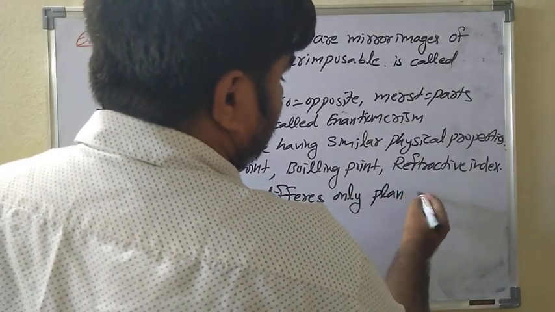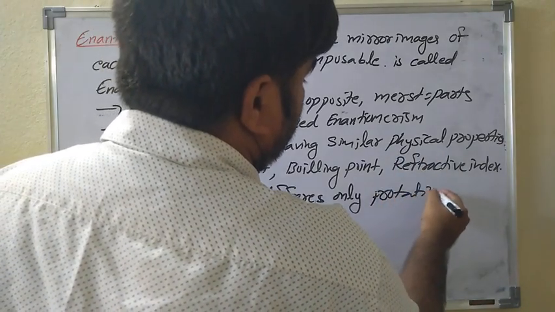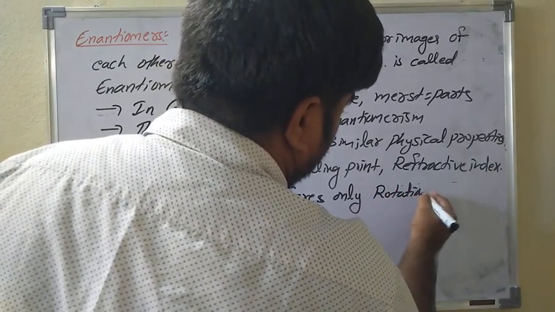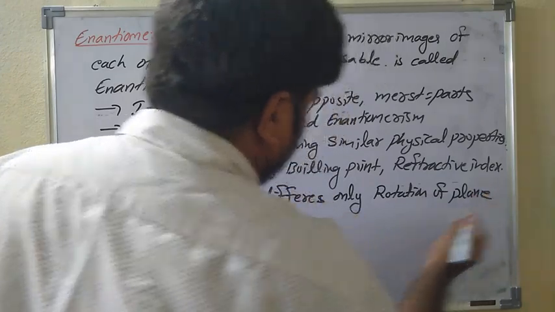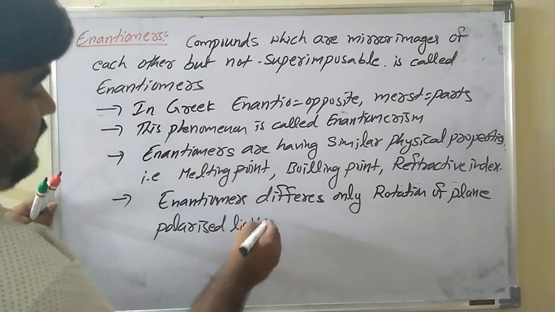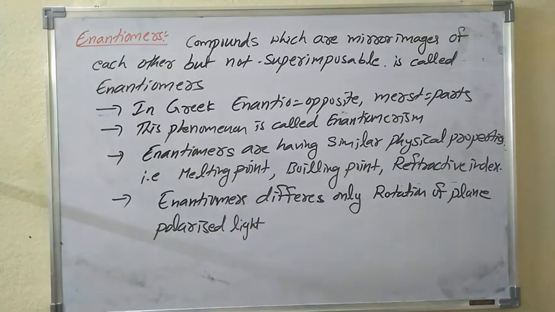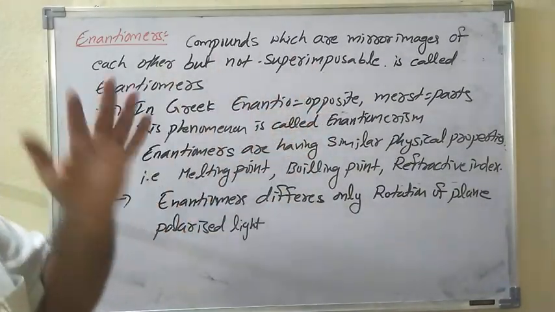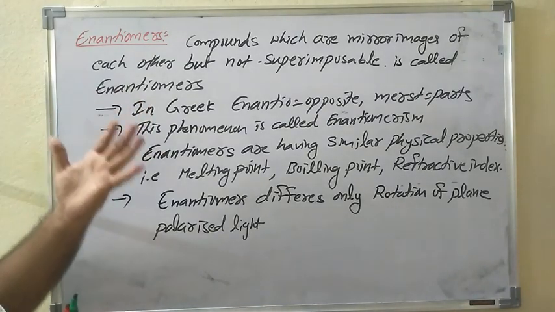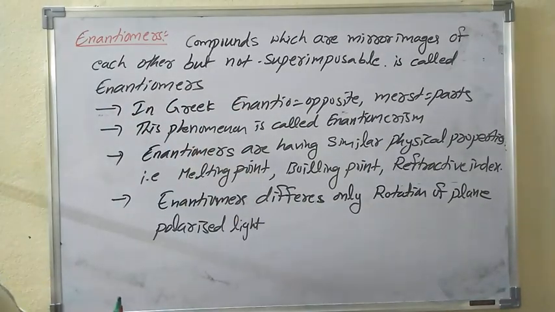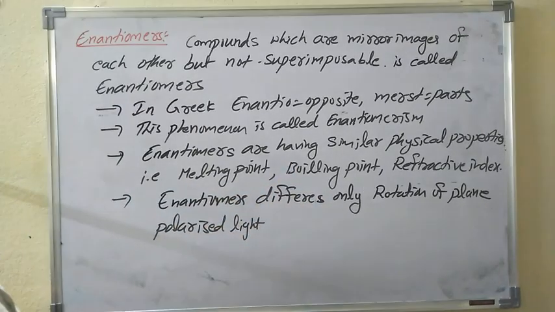So compounds which are mirror images of each other but not superimposable are called enantiomers. In Greek, enantio means opposite and mers means parts. Enantiomers have similar physical properties like melting point, boiling point and refractive index, and differ only in the rotation of plane polarized light.